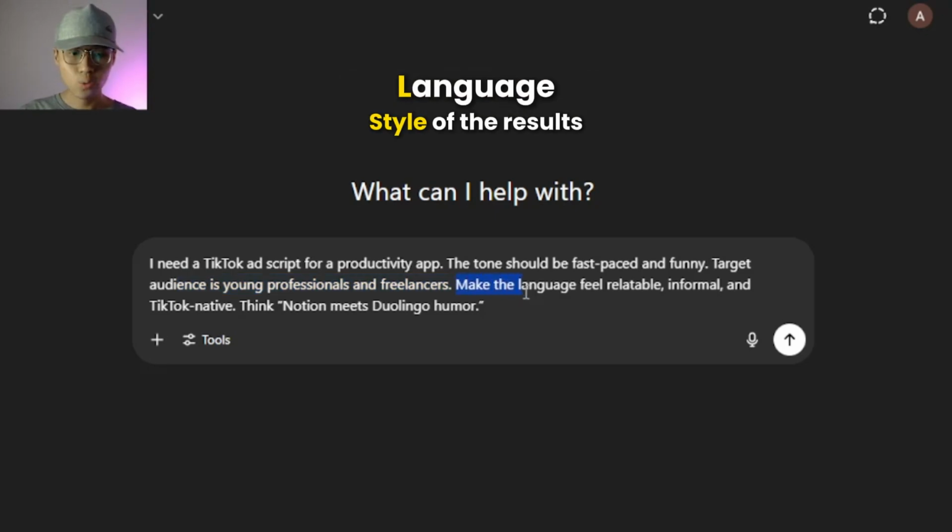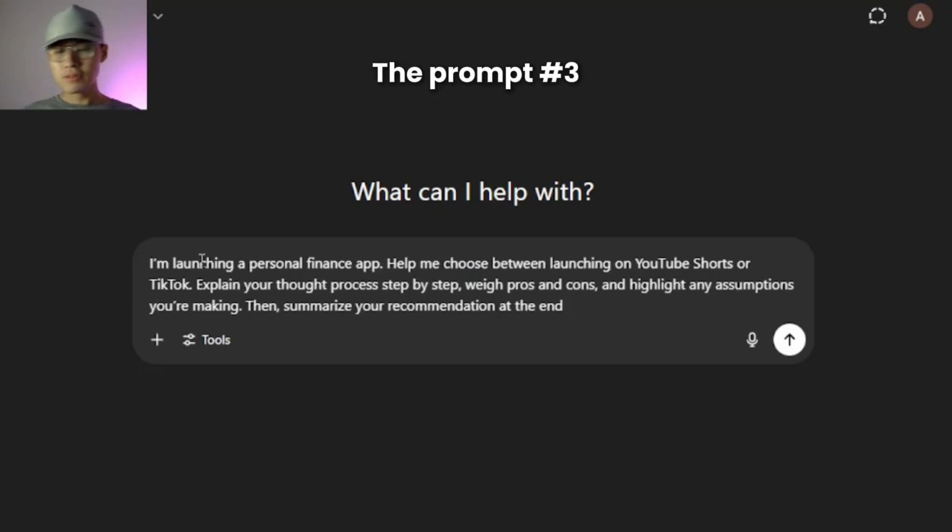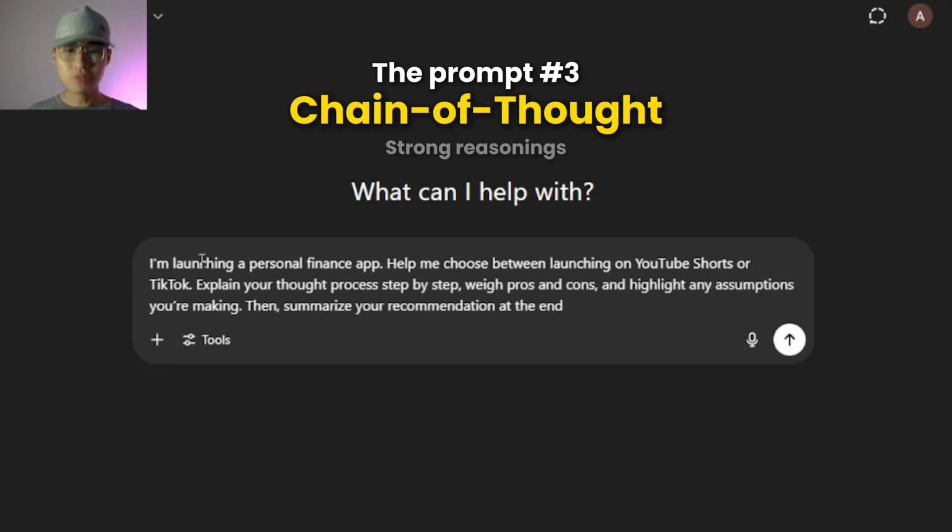In the last part here, we have language. It clearly defines the style or structure that you want. Like in this one, I want the language to be relatable, informal, or we can say casual and TikTok native. Moving forward, we have the chain of thought prompt. It's best used for strong reasoning during your brainstorm process, and you can get more accurate results that work best for your decision-making process.